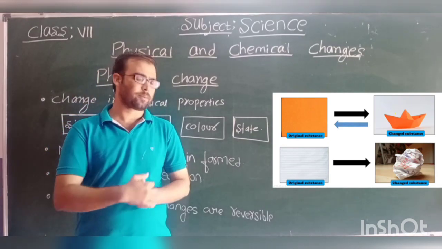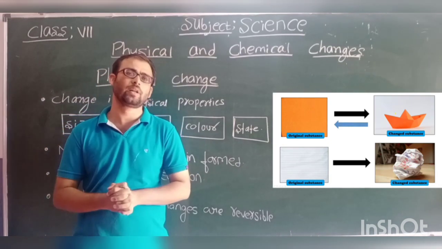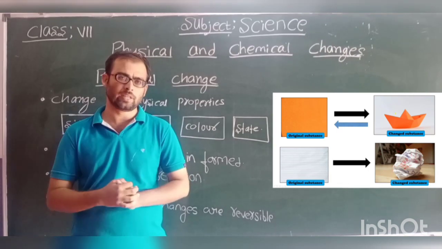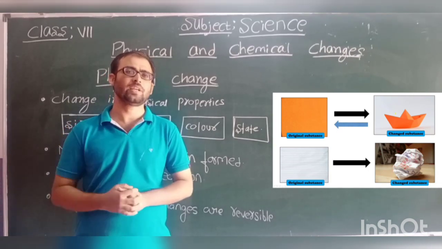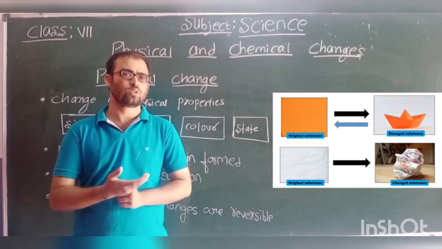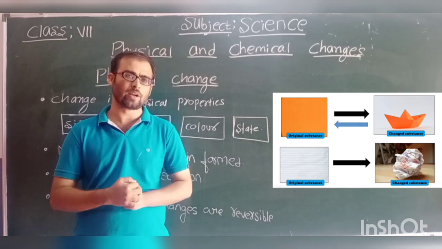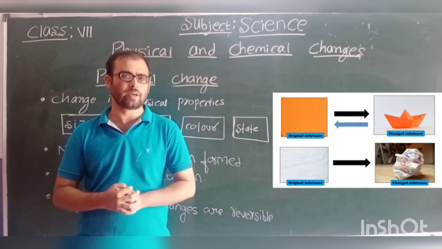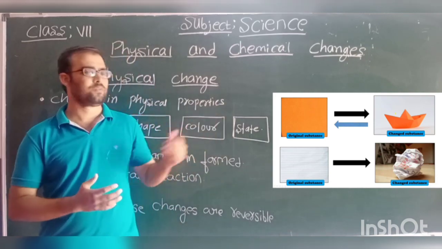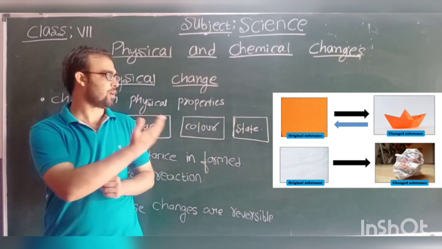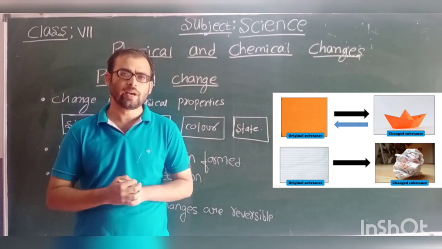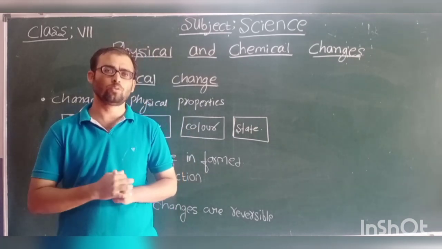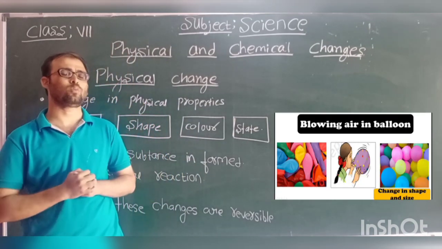Next one. Look at this. You have crushed the paper, and what happens here? Here also the size and shape of the paper is changed. If you want, you can get the paper back. So this is also a physical change, and this physical change can be reversible. Look at the balloon. When you blow air into the balloon, what happens?